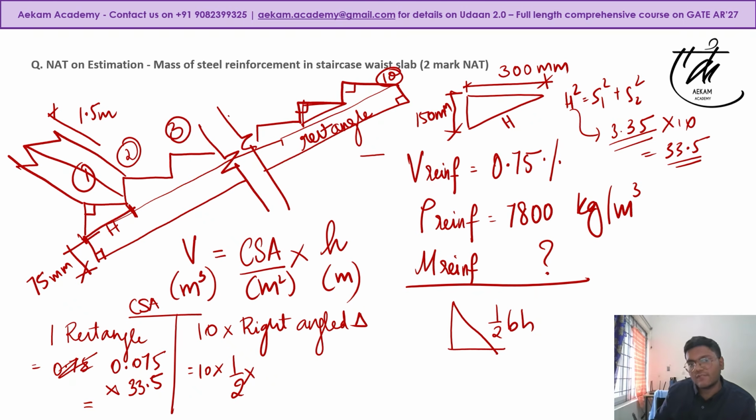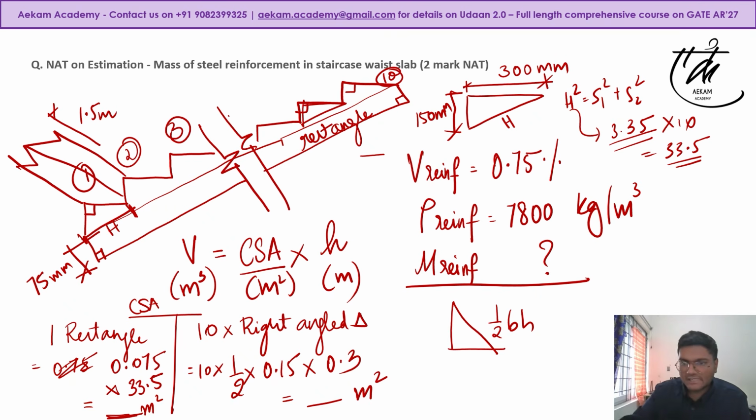If we consider it this way, it would be 150 mm into 0.3. Again, you will get some value in meter square, right? So these values are in meter square. Okay, I'm not spending time in calculating the values. I'm sure you would have done it correctly.